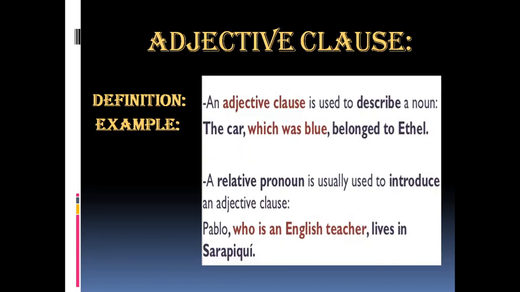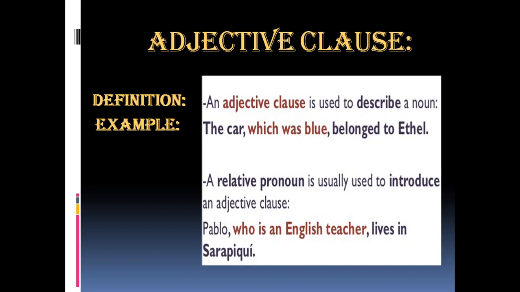What is an adjective clause? An adjective clause is used to describe a noun. For example, the car which was blue belonged to Ethel. See here, there is a rule.